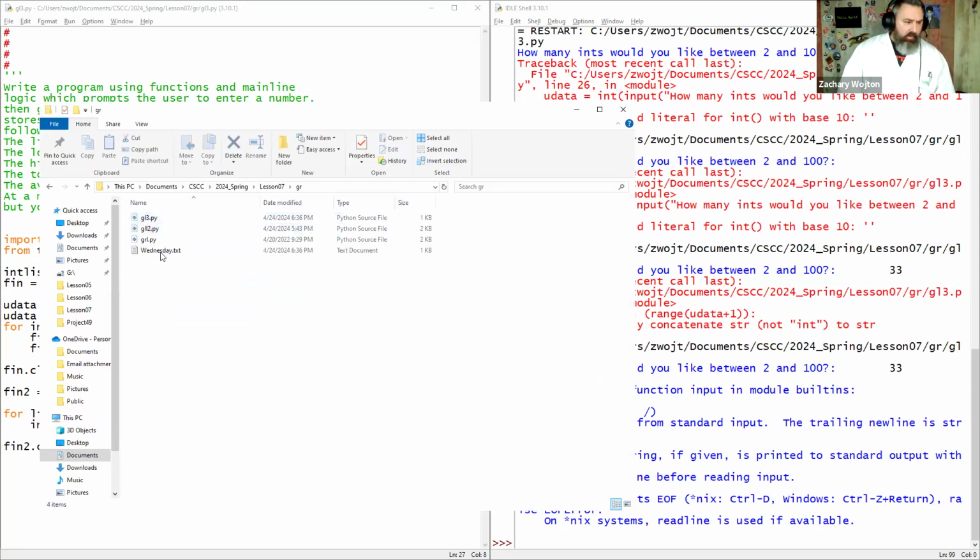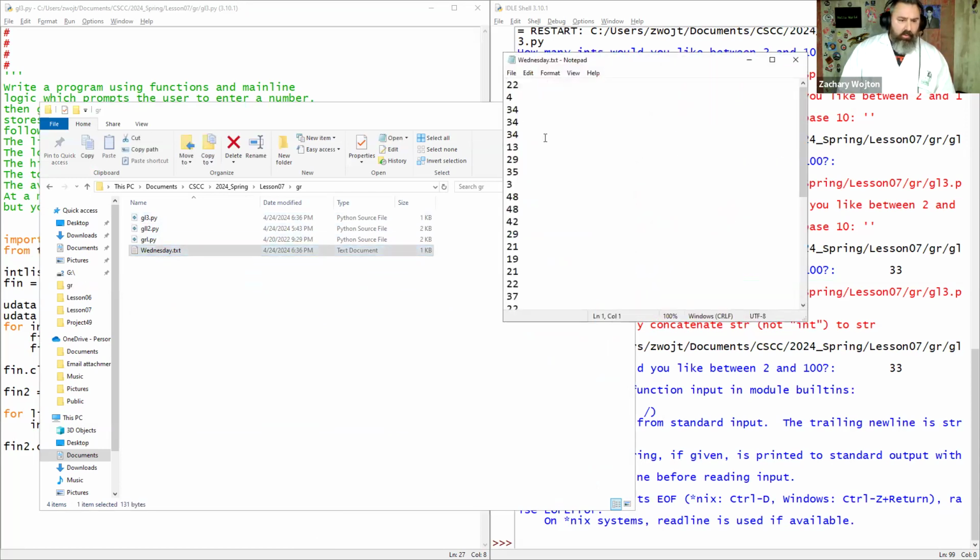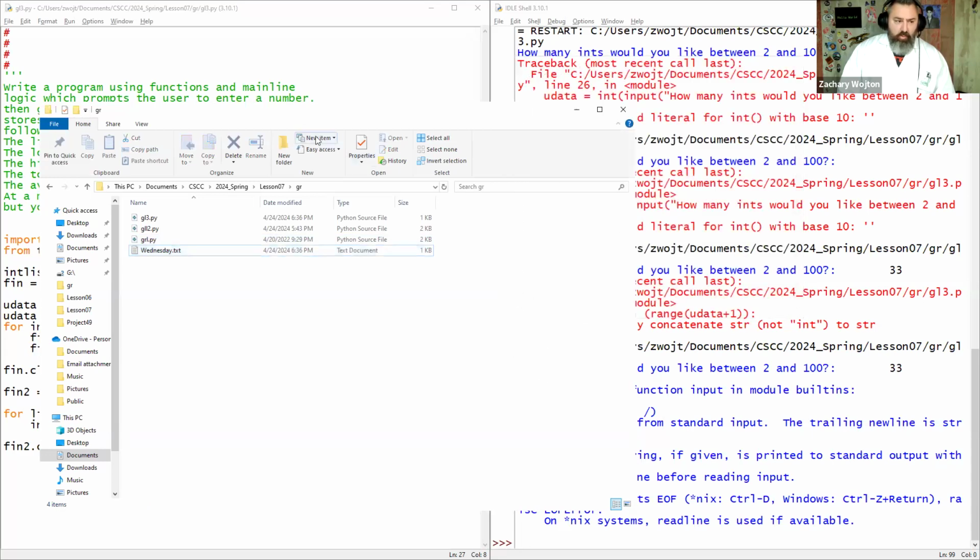We could check our Wednesday text file, which is in here. It's 1 kilobyte, so something has been written to it. Open it up. Looks like it has our 33, 34. It added one. Maybe we could take away that plus one. But now you see that we have our integers. It's writing to it. Cool. We're in business.